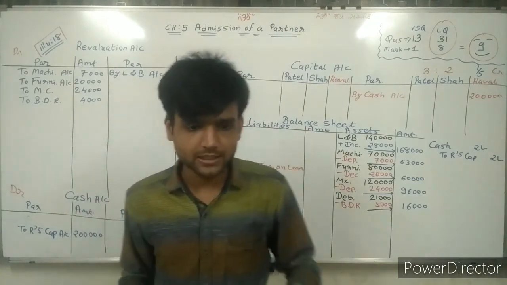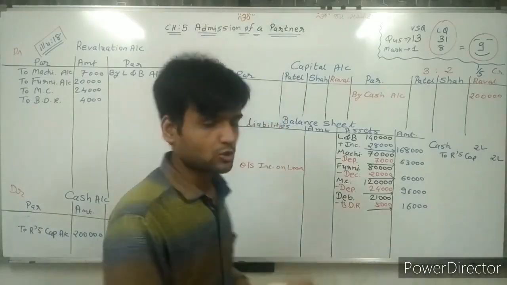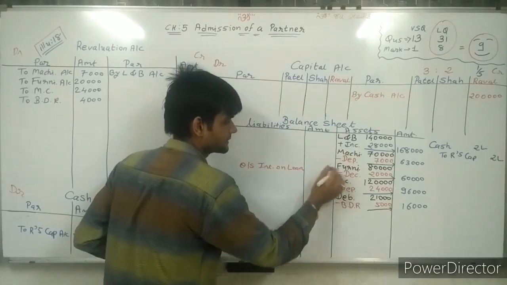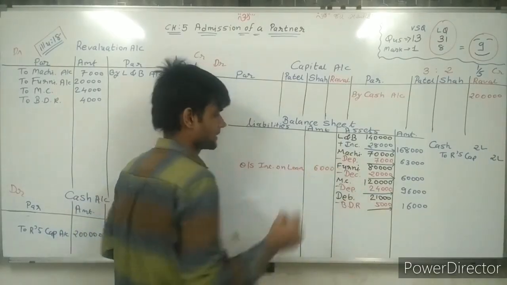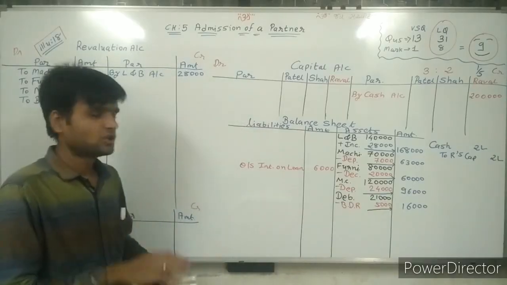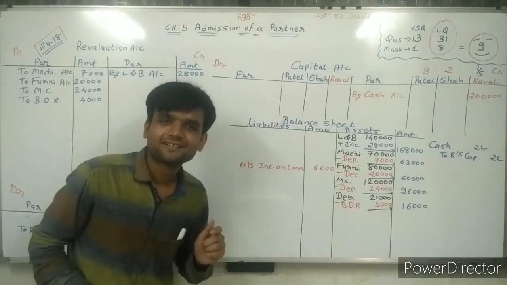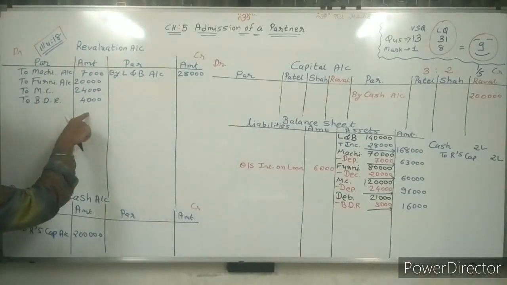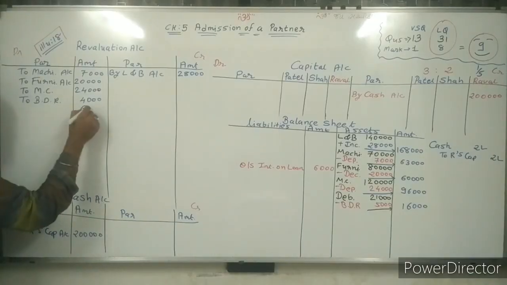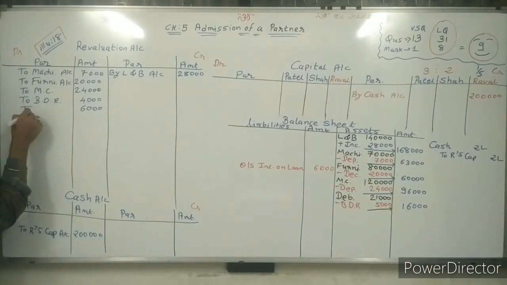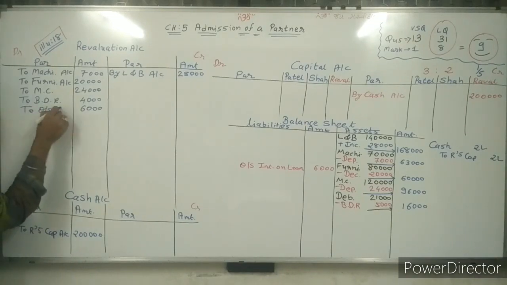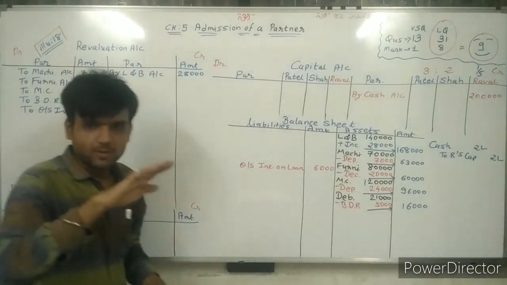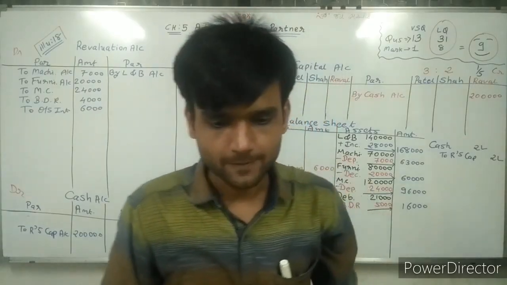Sir, how many rupees? 6,000. Sir, this is happy or sad? Liability increase, so sad. I have to write on the debit side: 6,000 to outstanding interest on loan. Sir, adjustment clear. Now going to next adjustment.